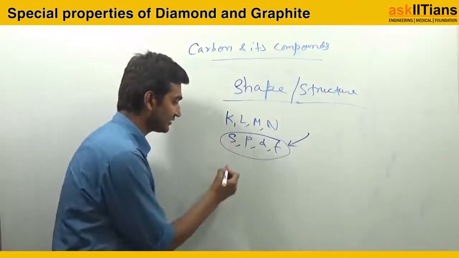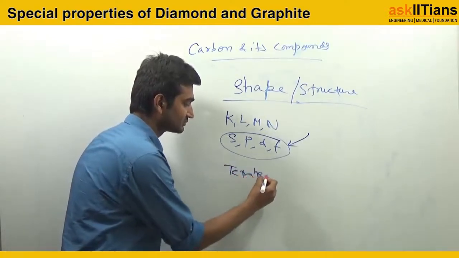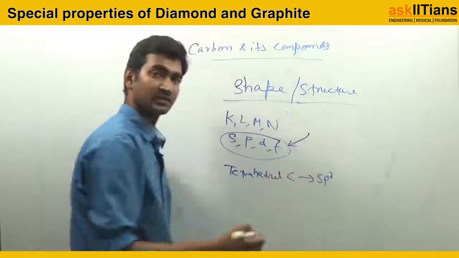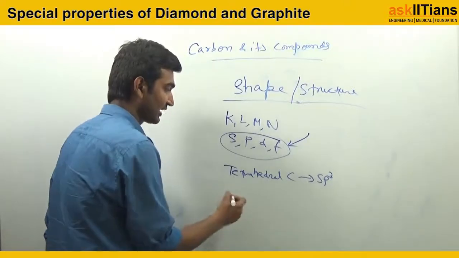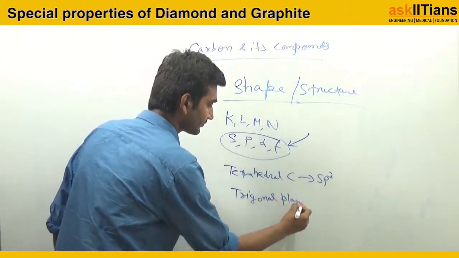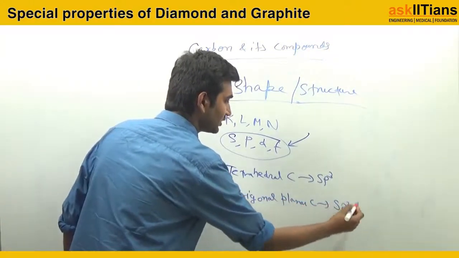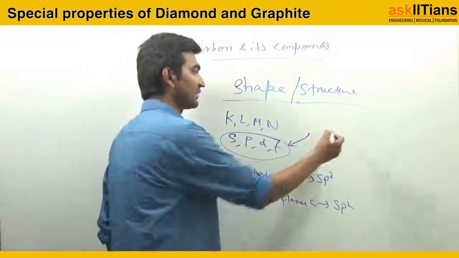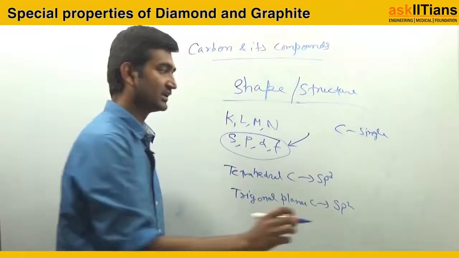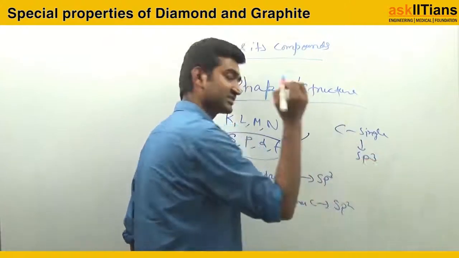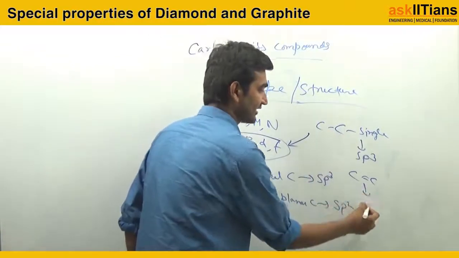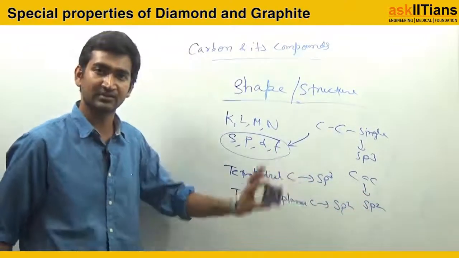So you all know that whenever it is a tetrahedral carbon, its hybridization is sp3, and when it is a trigonal planar carbon, it is sp2. मतलब अभी तक तुम लोगों को बस ये पता है कि अगर मेरे पास सिर्फ सिंगल बॉन्ड है, if it has only single bonds, then it shows sp3 hybridization, and if carbon has double bonds, then it has sp2 hybridization. ठीक है, अभी इतना पता है, right?